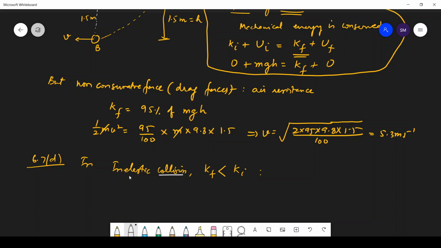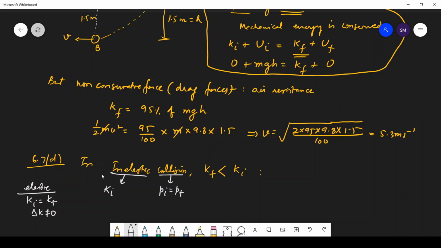So let us see. Collision means initial momentum is equal to final momentum. Inelastic means... elastic means what? Elastic means initial kinetic energy is equal to final kinetic energy, means there is no change in kinetic energy.